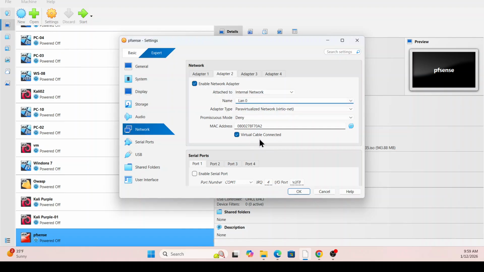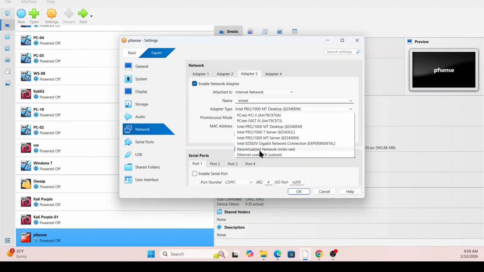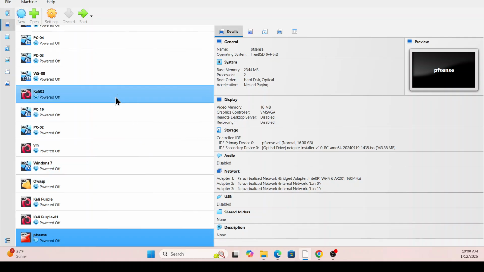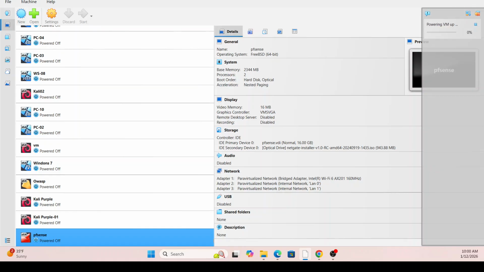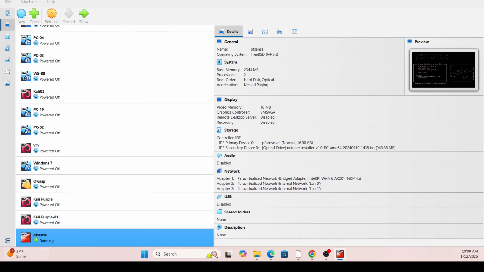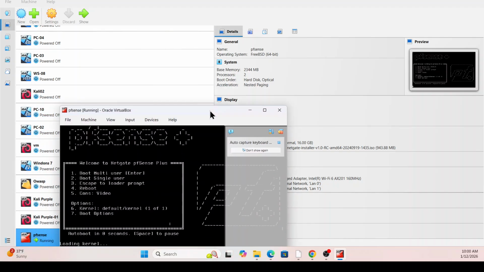Everything's good. So Adapter 3, enable, Internal Network, adapter type gonna be the same. We're gonna call that one LAN 1. And when I click OK, now we're gonna start here. Go put it here.